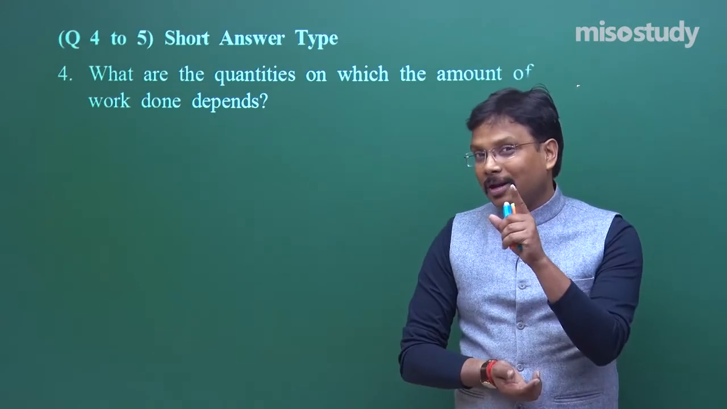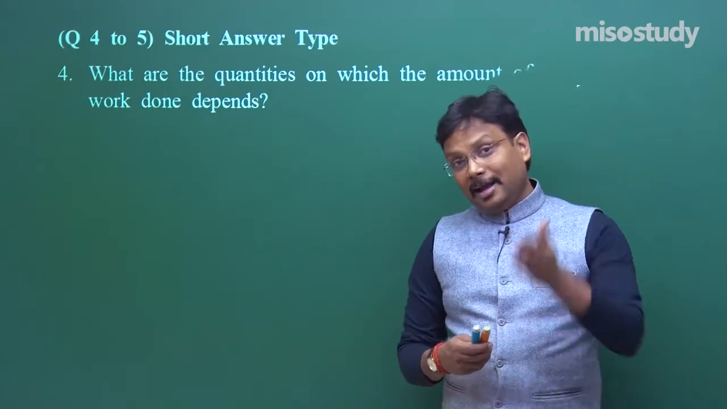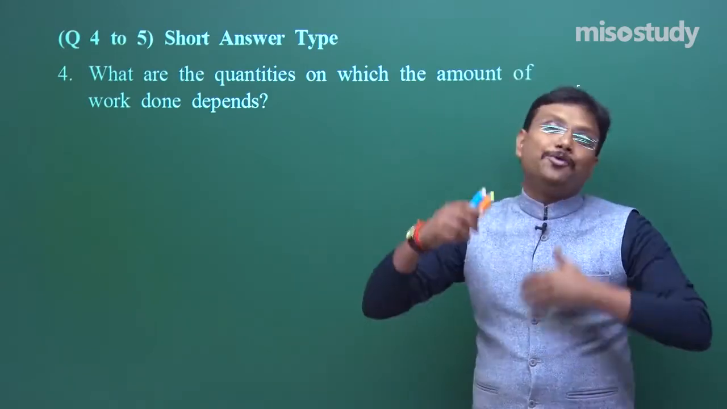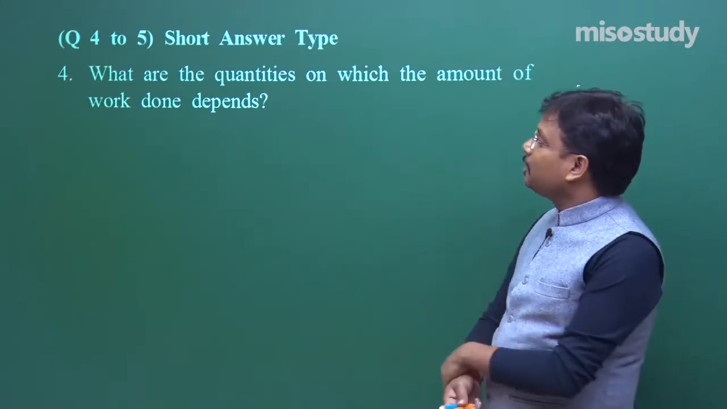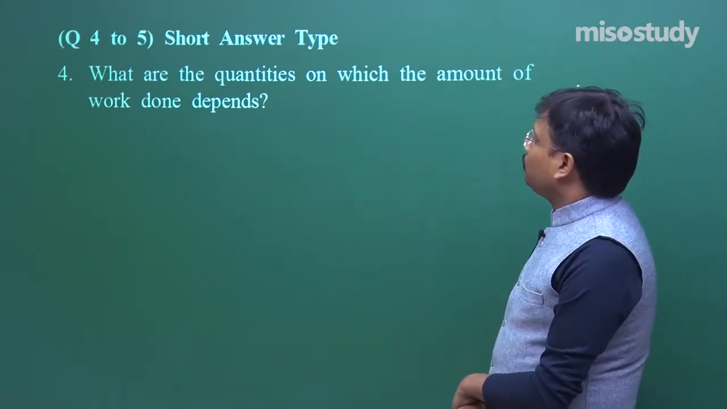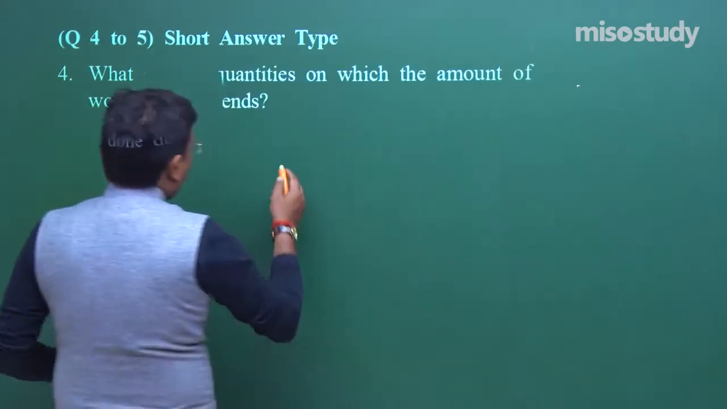Fine. So the question is, what are the quantities on which the amount of work done depends? Now try to recall. The first question I started with the concept of work. Then again I picked it just to show you how you can vary, how you can change your answer. Fine. So let's consider it. What are the quantities on which the amount of work done depends? So you should write down like this.